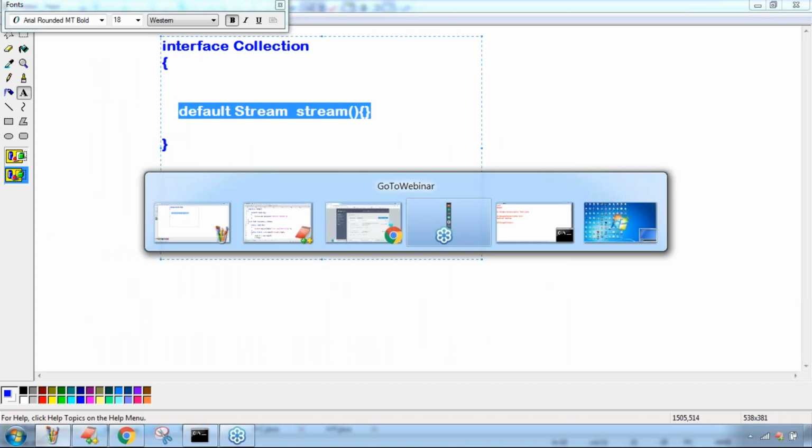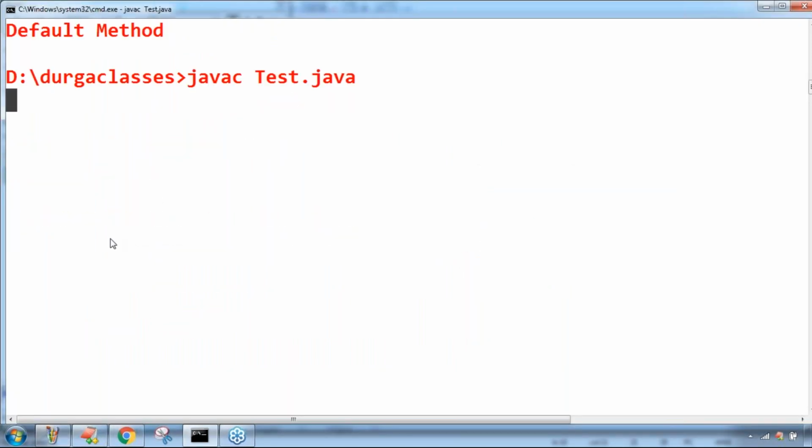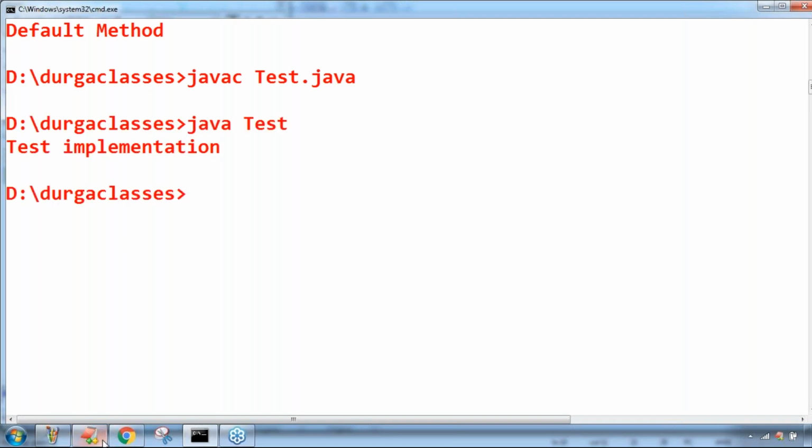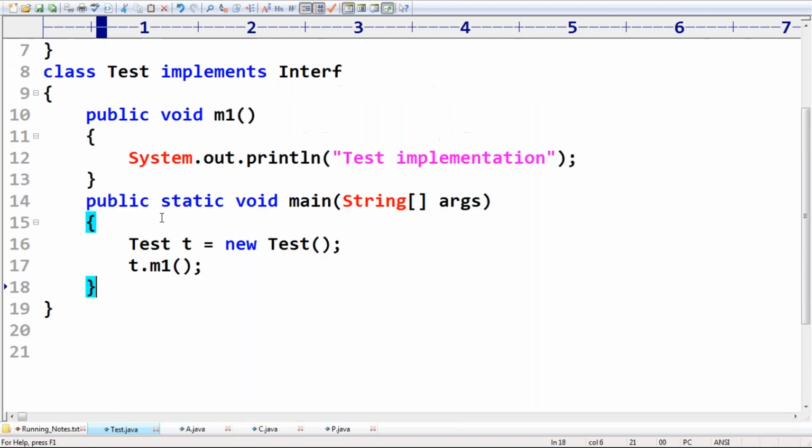Now have a look at this. Happily the code compiles fine. Next, what answer are we going to get? Yes, test implementation. Friends, any doubt? Okay, so that's all this is.